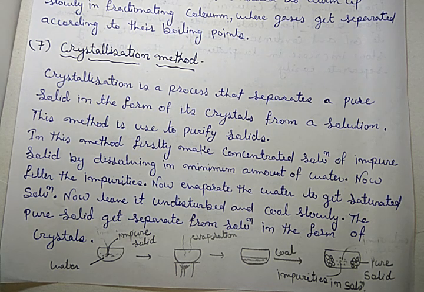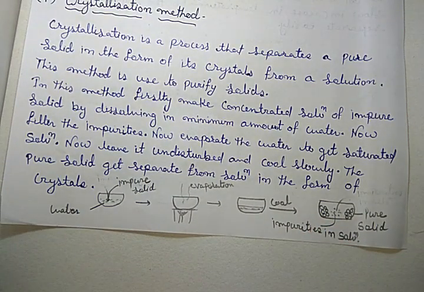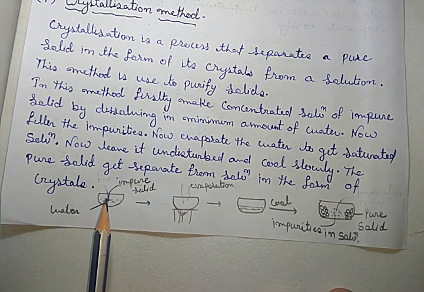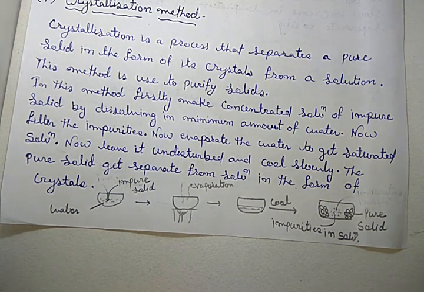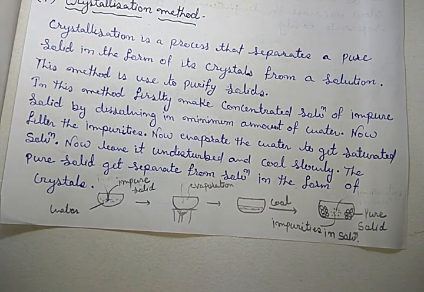Now, how does this method work? To understand it, let me take the example of salt, the salt which is obtained from the sea. Salt, that means sodium chloride, obtained from the sea is impure. It has various impurities like sand, and other than sand, calcium chloride, magnesium chloride, etc. To obtain it in pure form,